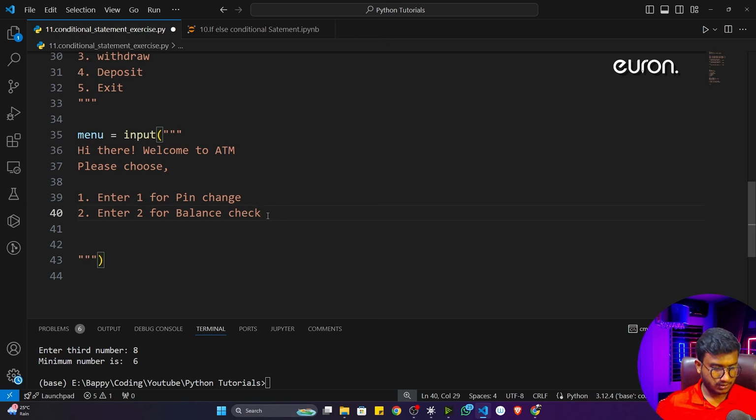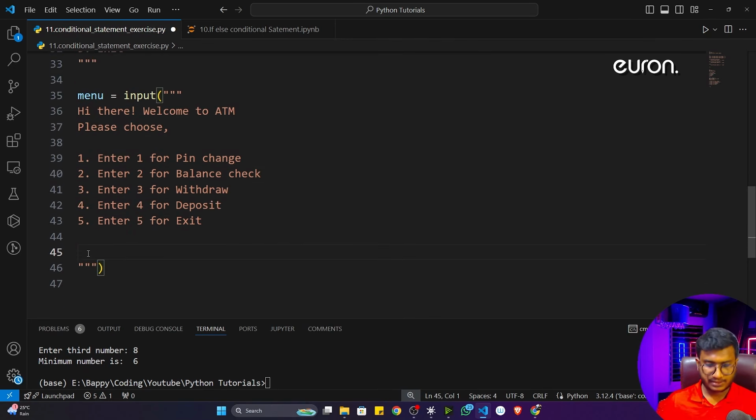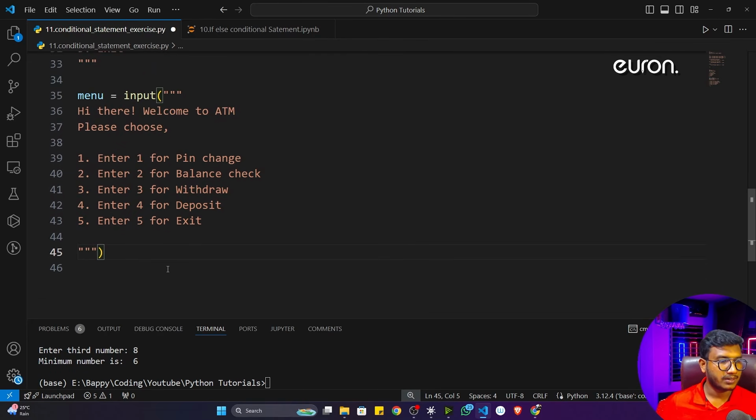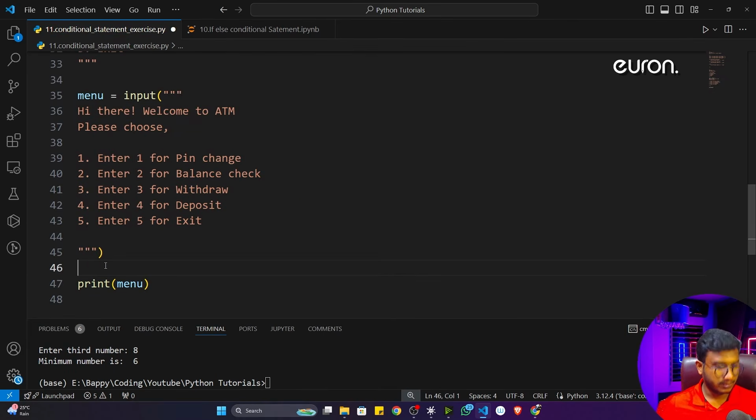Okay, now I'll give enter 3 for withdraw. So this is my input, and these are the functionality, that means this is the message the user will get. So let me show you. If I execute this particular program, I can simply print this particular menu. Fine.